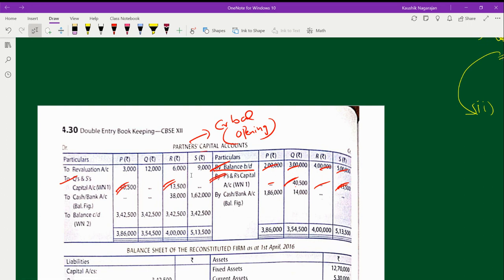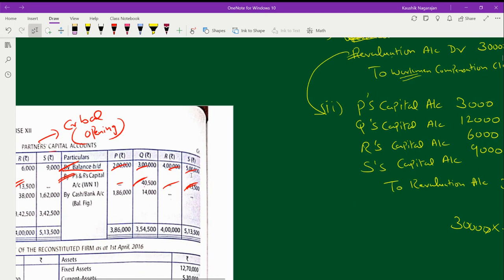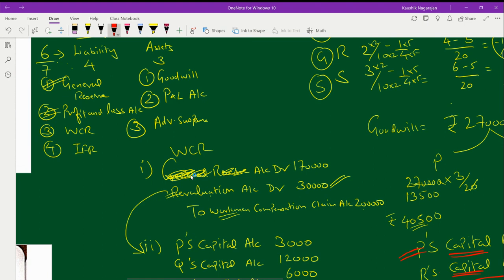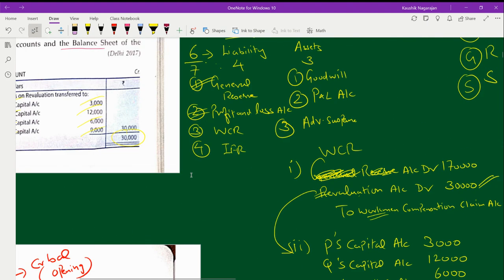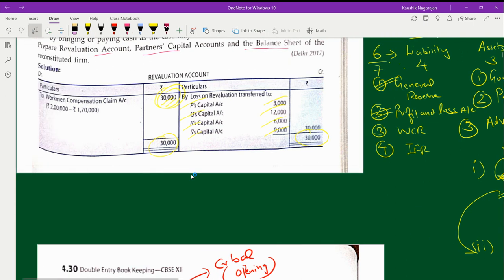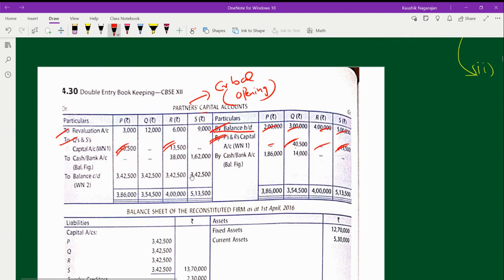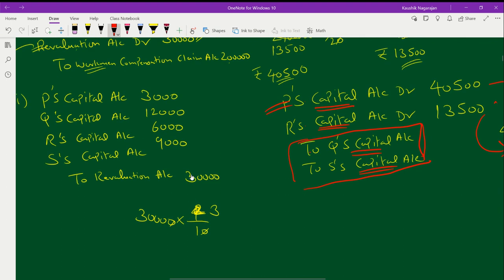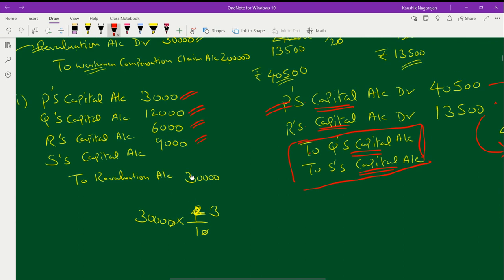Okay. The next one, if you see, we have also prepared the revaluation account, and you can find here that we have got a revaluation loss, right? That also we have to show. How much revaluation loss has come? The amount of 30 which is getting split. Correct? Then you have to bring it to the record. Okay, so what entry will come? Partner's capital to revaluation account: 3,000, 12,000, 6,000, 9,000, which I already mentioned here. So 3,000, 12,000, 6,000, 9,000.